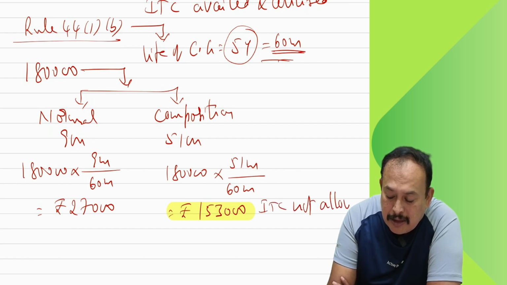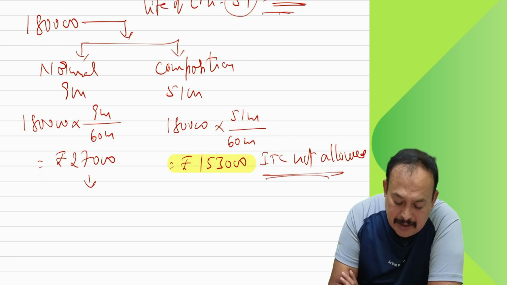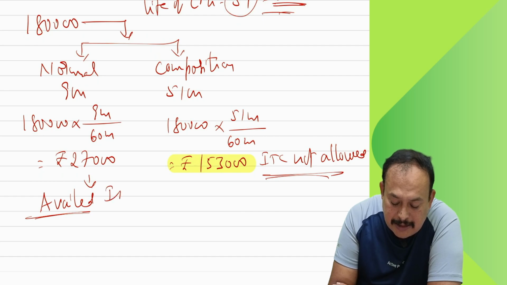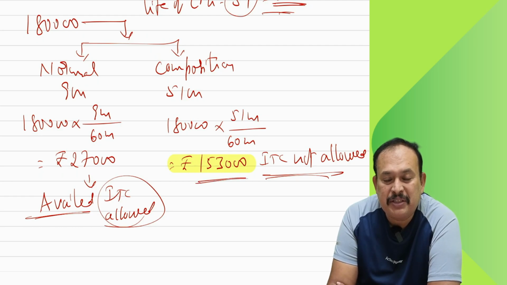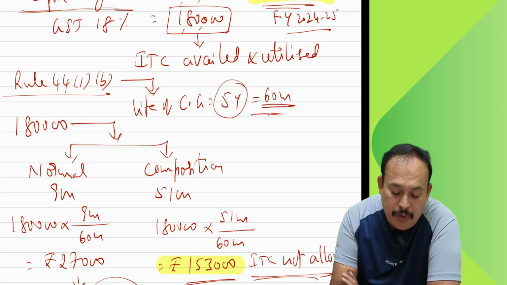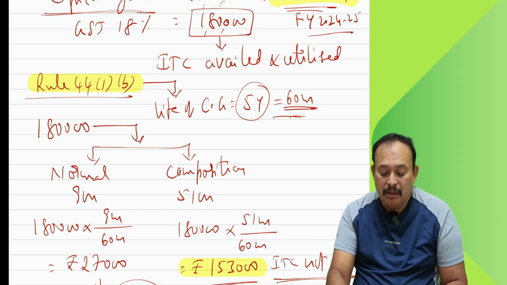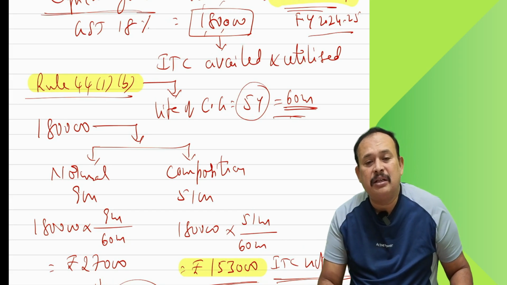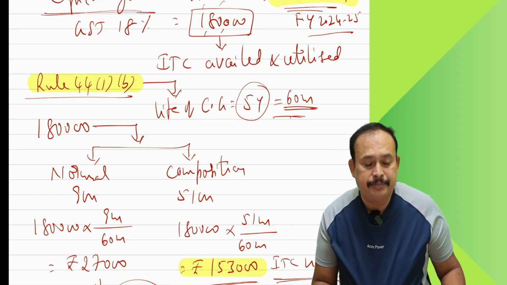not allowed in case of capital goods. The 27,000 is already availed and allowed, but this is not allowed because you are going from 1st April 2025 onwards to the composition scheme. That means under rule 44 sub-rule 1 clause B, this applies when a normal scheme taxpayer is going to opt for the composition scheme. In that case, this should be understood.